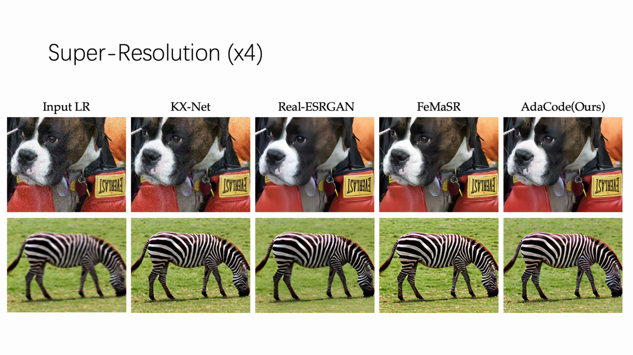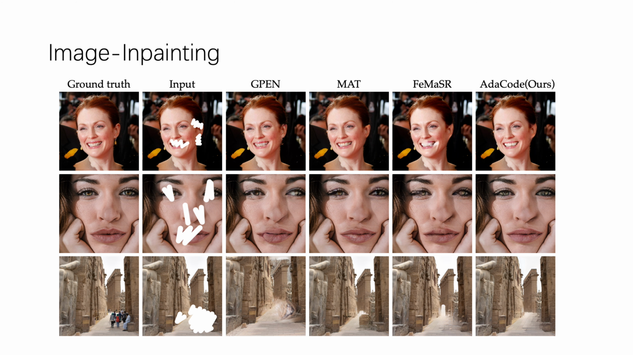For image super-resolution, we conduct the experiment in 2x and 4x scales. Our AdaCode can successfully restore the low-resolution image with realistic and faithful details while the competitive methods tend to generate artifacts or oversmoothed areas. For image in-painting, we adopt the same mask generation in GPEN and restore the occluded regions. We observe that AdaCode can consistently produce high-quality in-painting results across a wide range of scenes.